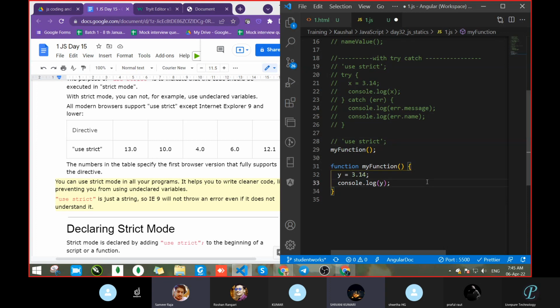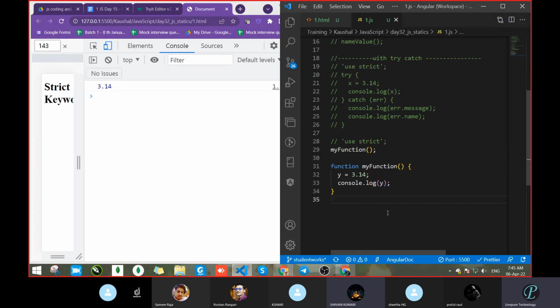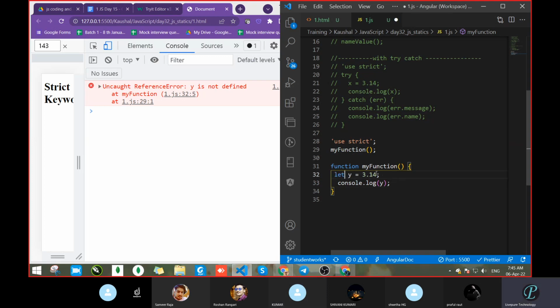Yes, sir, we will get output. Let's see. Why are we getting output? It gives 3.14. Why did we get output? Because strict mode is not there. Correct. But y is not declared, so we should get an error in the case of strict mode. Let's uncomment the strict and see. We got an error because we had not declared y, and declaration is required. So let's declare it: let y. Now save. We now get output. So is it clear? When we declare it, it works, and if we do not declare it, we get the error.